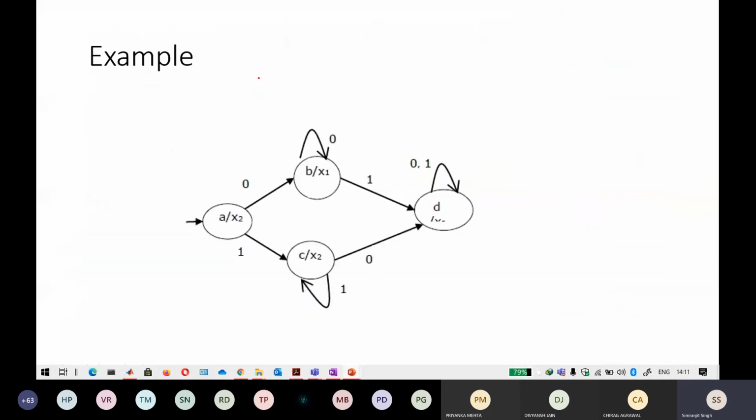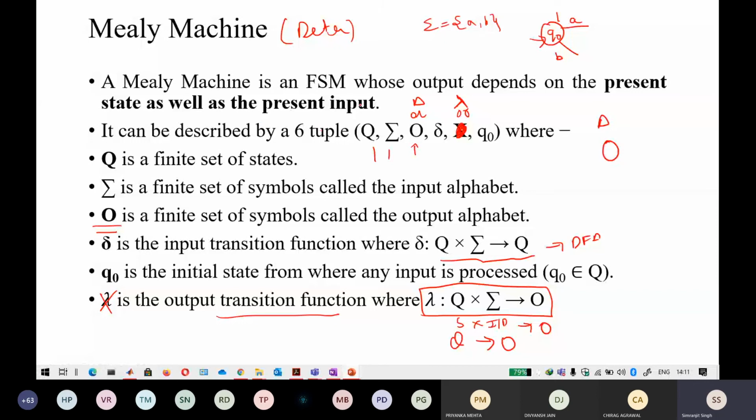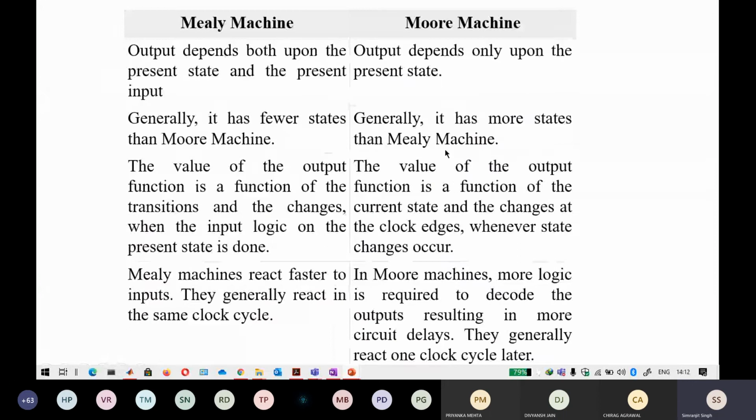In a similar way, if you clearly see in Mealy, it is saying that the output depends upon the present state as well as your input alphabet, the present input. So this is again the definition of the Mealy machine, highlighting where we are getting our output from.